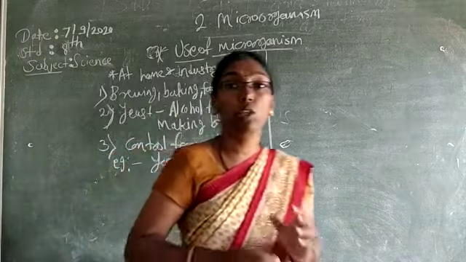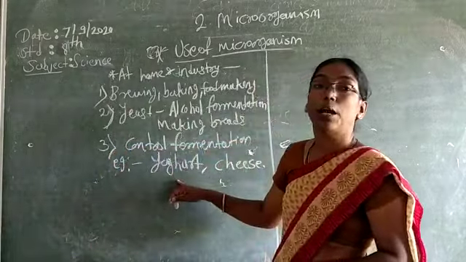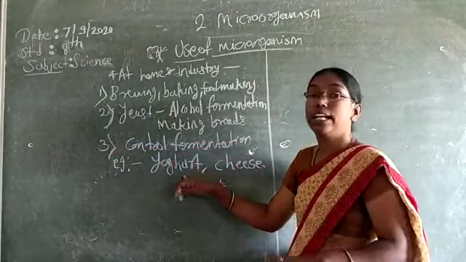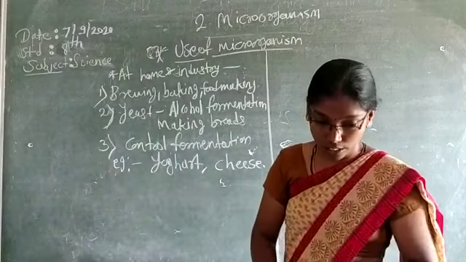So they are used to make these types of products, and they control the fermentation, so we can get yogurt and cheese.